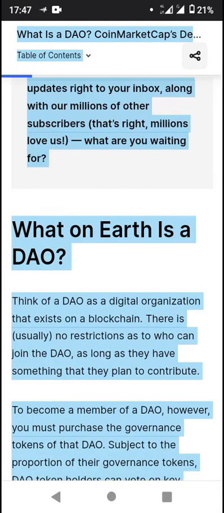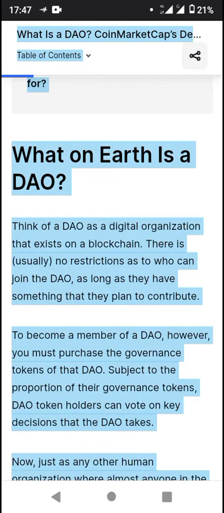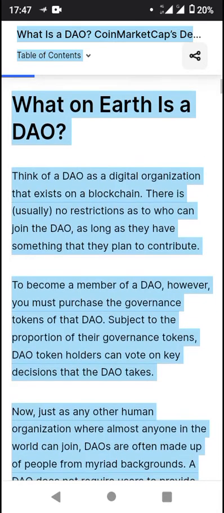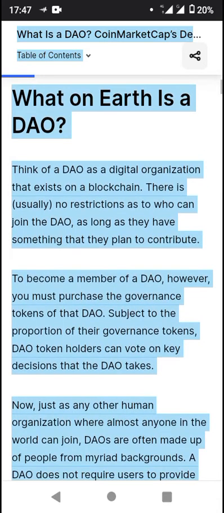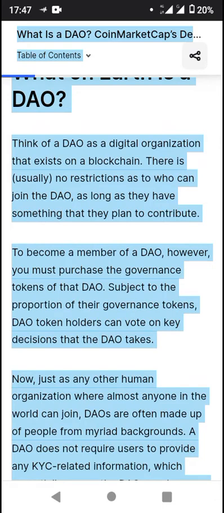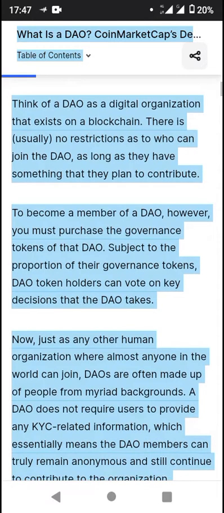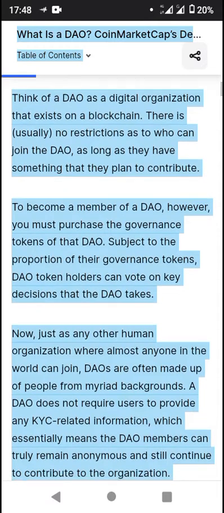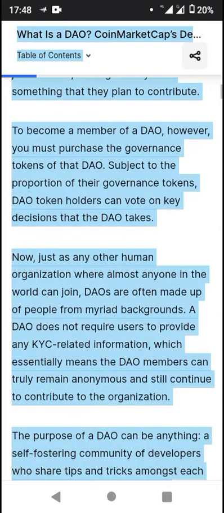So what on earth is a DAO? You want to think about a DAO as a digital organization that exists on a blockchain. There are usually no restrictions as to who can join the DAO as long as they have something they plan to contribute. To become a member of a DAO, however, you must purchase the governance tokens of that DAO. Subject to the proportion of governance tokens held, the DAO token holders can vote on key decisions that the DAO takes.